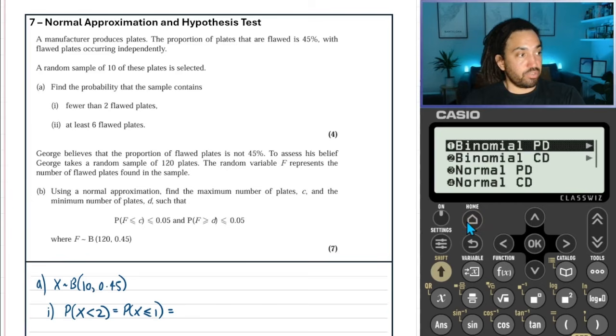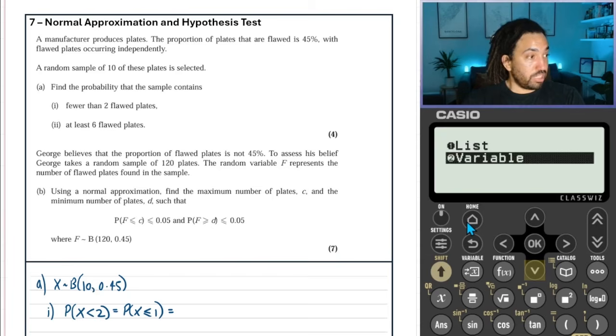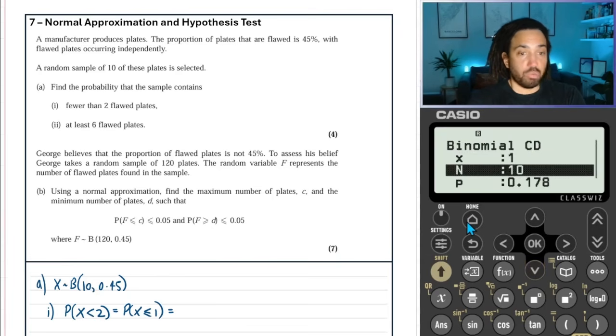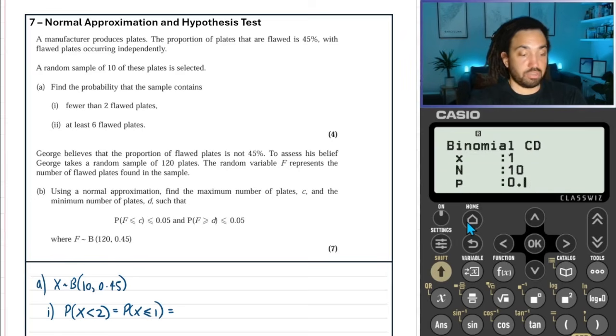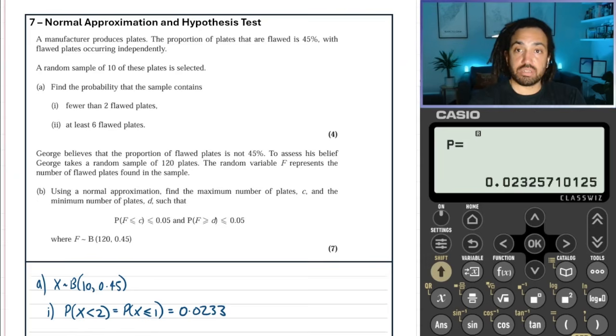Okay, I always find that quite difficult with the wording, but make sure you try and read it as slowly and as carefully as possible. So you get 1, you got 10, and you got 0.45. Okay, and that gives us 0.0233. Okay, there we go.